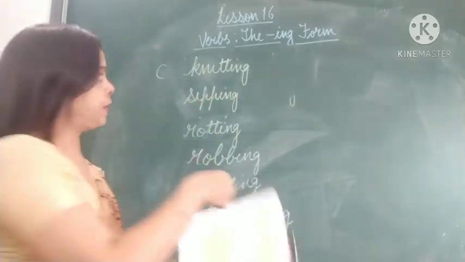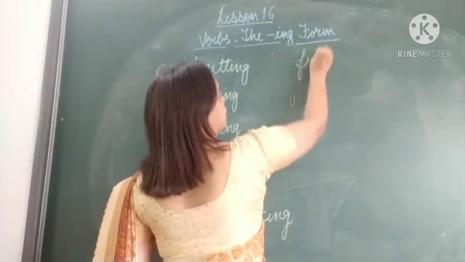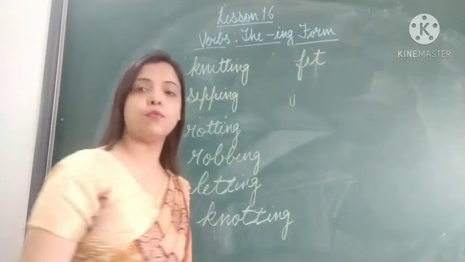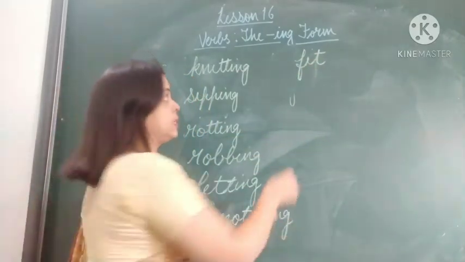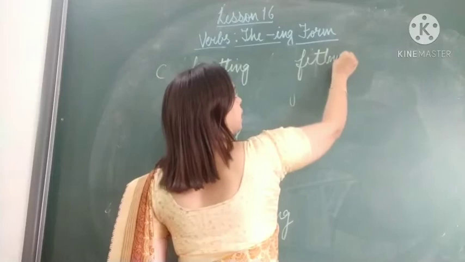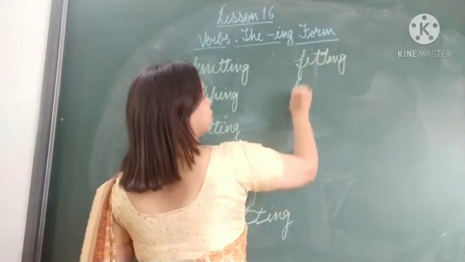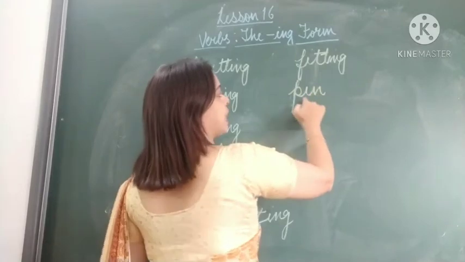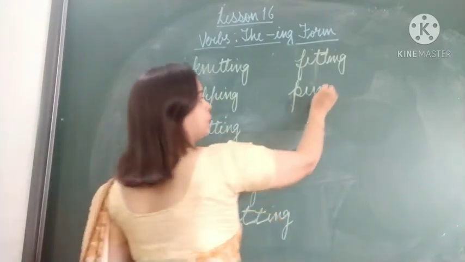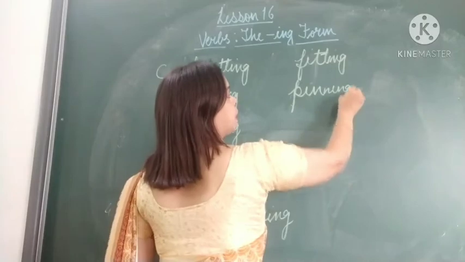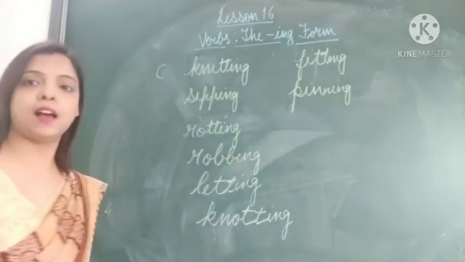Next word is fit. Before this again a vowel is there, so we will double the last letter and then add ing. Next is pin. Again, before the last letter a vowel is there, so we double the last letter and it becomes pinning, P-I-N-N-I-N-G.